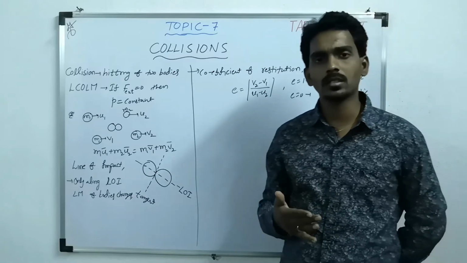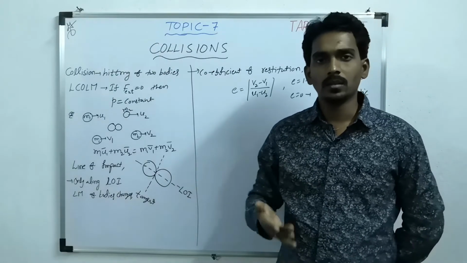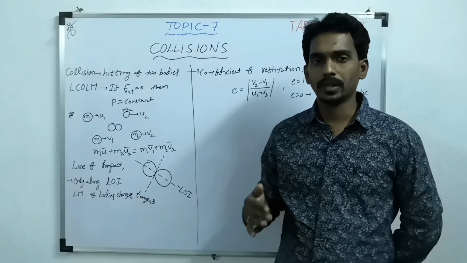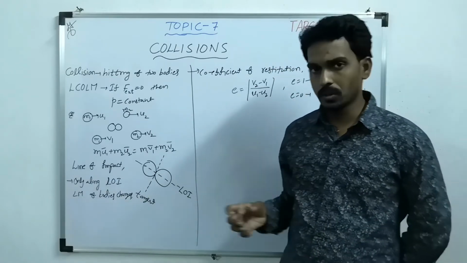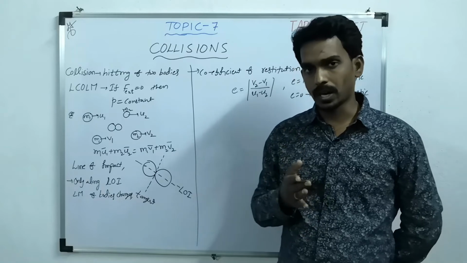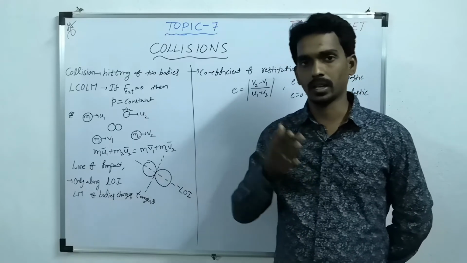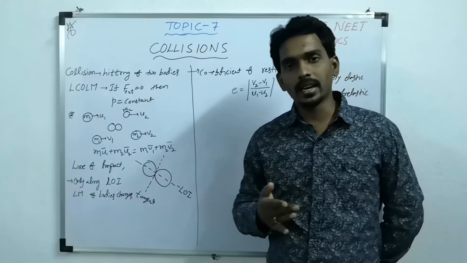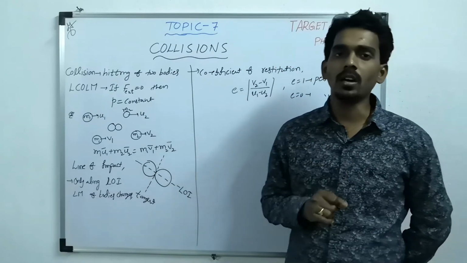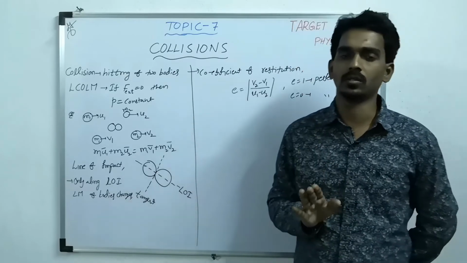External force means one external agent, other than a part of the system, acting with some force. But during collision, one particle applies force on the other and the other applies force on the first. That force is an internal force, not an external force.